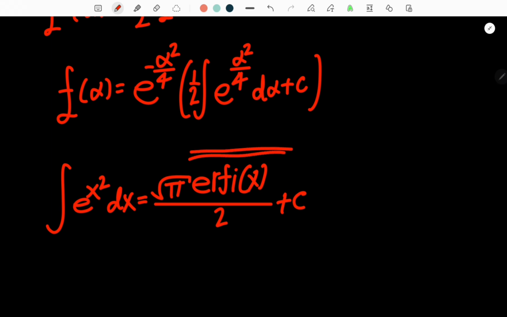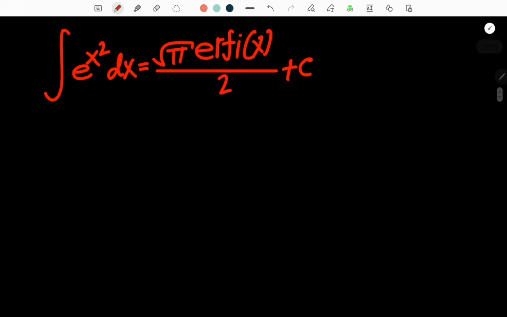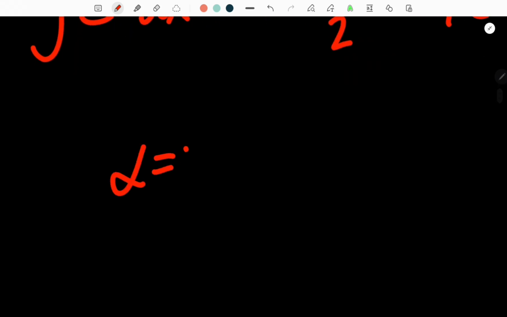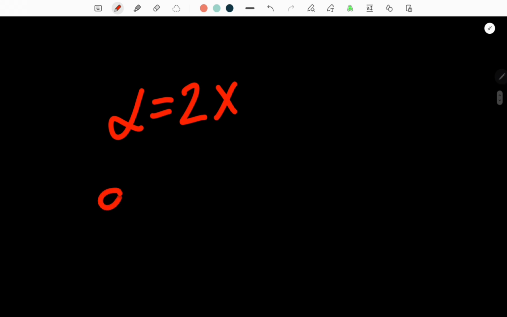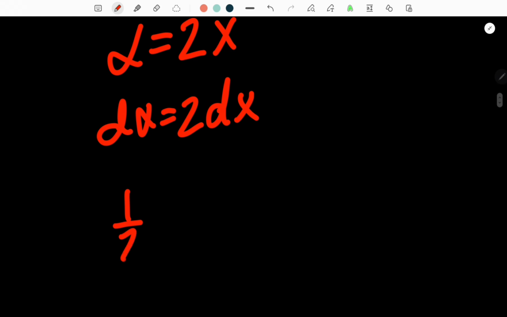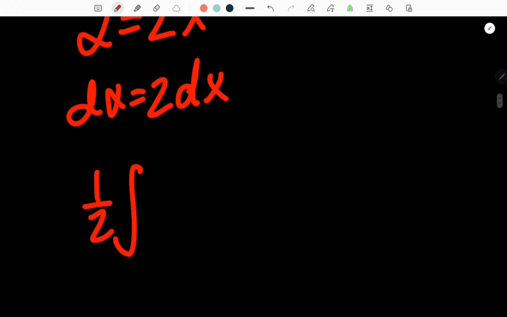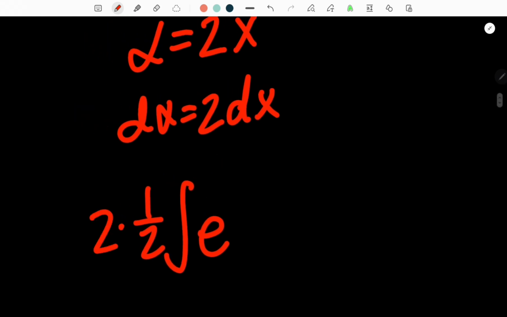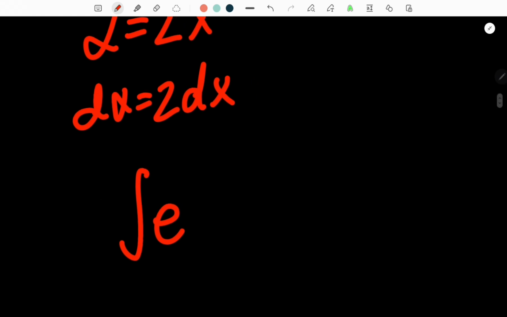Now, here is the imaginary error function I was talking about. This integral looks very similar to this one, except we need to make a substitution to make them look pretty much the same. And what substitution is that? Well, we'll let alpha equal 2 times x. Therefore, d alpha equals 2 dx. So now we have 1/2 the integral of e to the alpha squared over 4 is now equal. We have a 2 on the outside, so this 1/2 and that 2 will cancel, and then we'll have a x squared dx,